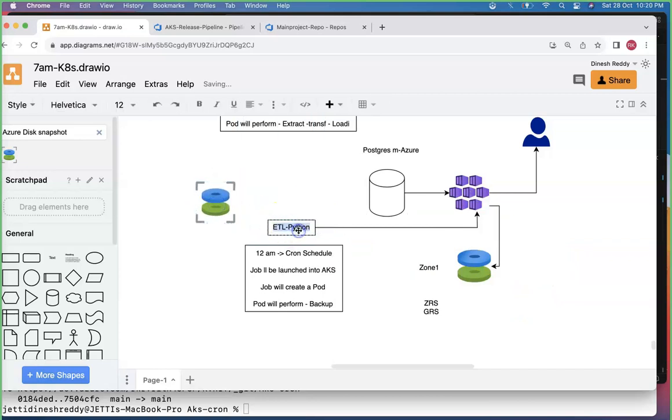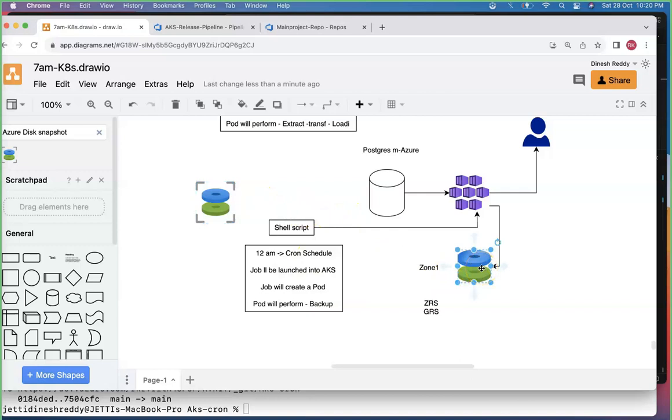The ETL can be a shell script. This cannot be a Python one. I'm just saying this is a shell script. Whatever shell script you prepared, that one will run. You'll keep this shell script inside the cron job. The cron job will run every day at 12 o'clock. Or no need for 12, you can take your snapshot every 1 hour. That is also fine. So time to time, cron will create a job, the job will create a pod, and the pod will take a backup. The backup of this particular thing is nothing but a snapshot. So every 1 hour, you are taking a backup of your disk.